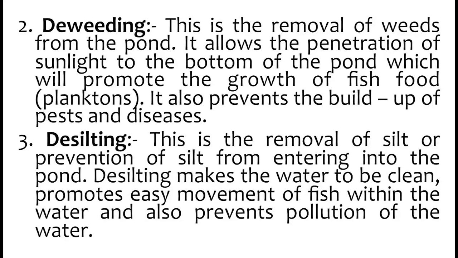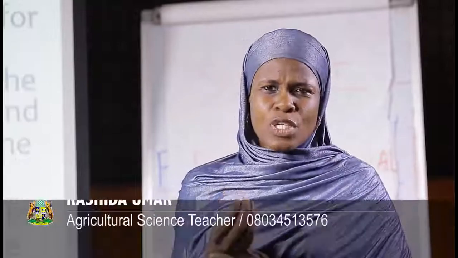Number 3, desilting. This is the removal of silt or prevention of silt from entering into the pond. Desilting makes the water to be clean, promotes easy movement of fish within the water, and also prevents pollution of water. Silt materials are sand, soft sand that is in between the clay and the sandy soil.